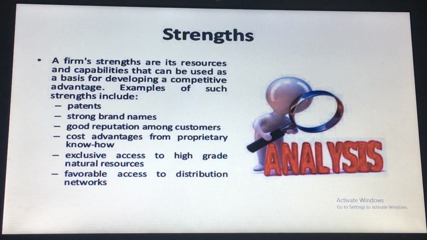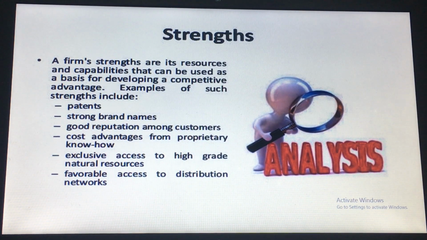So after making a plan in our mind, we should analyze our strengths, weaknesses, opportunities, and threats that we are getting. So in strengths, we should analyze what are the strengths of our business, on which basis we can grow our business and make our business successful.